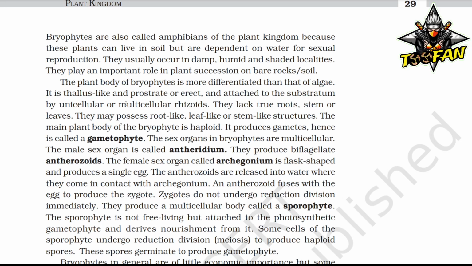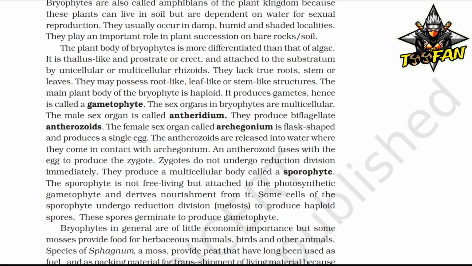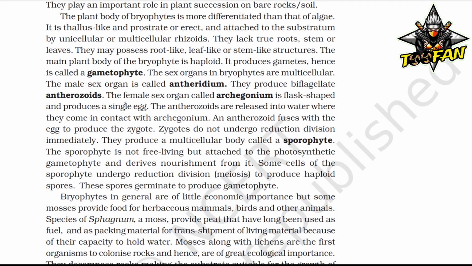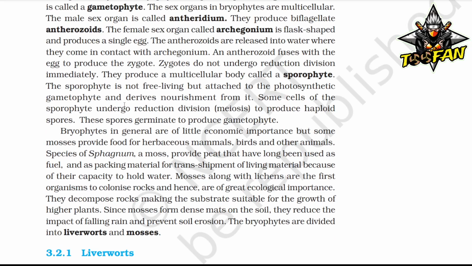The antherozoid fuses with the egg to produce the zygote. Zygote do not undergo reduction division immediately. They produce a multicellular body called a sporophyte. The sporophyte is not free living but attached to the photosynthetic gametophyte and derives nourishment from it. Some cells of the sporophyte undergo reduction division, meiosis, to produce haploid spores. These spores germinate to produce gametophyte.